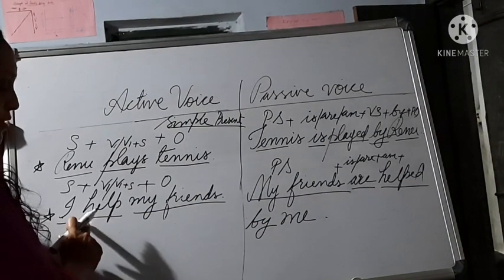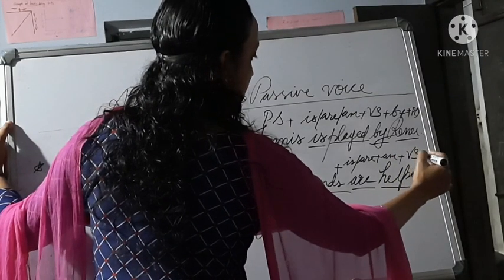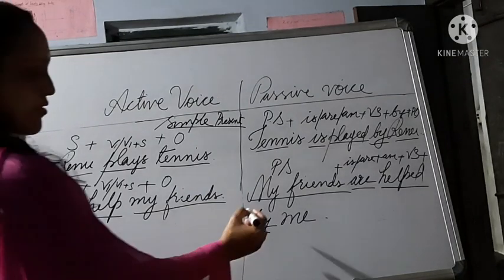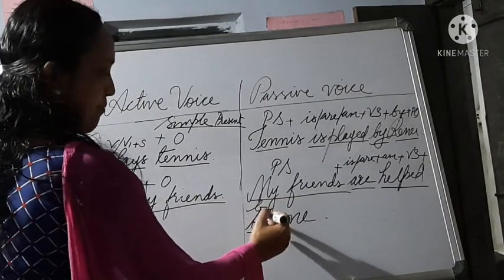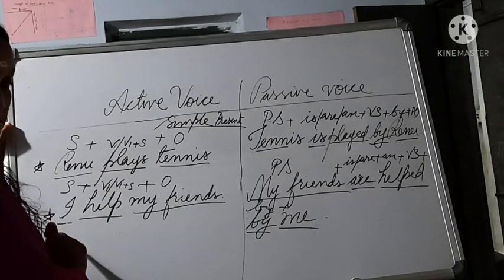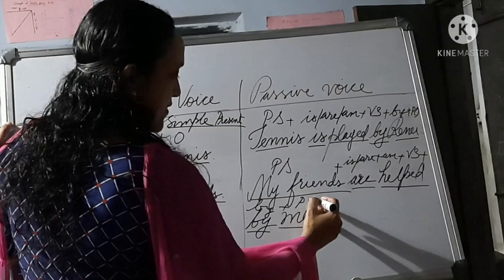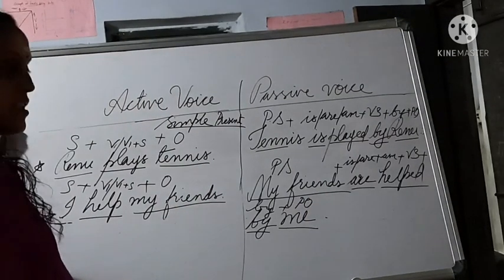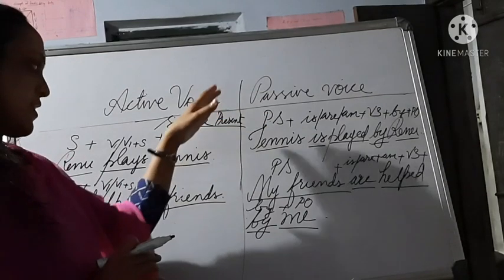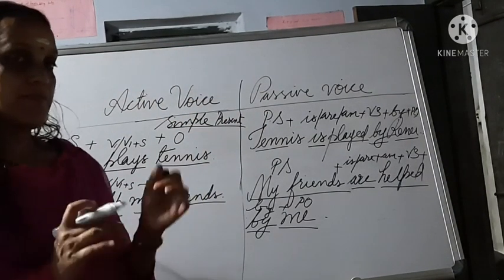What is the V3 form of this verb? Helped. So V3 form plus the special word, "by," plus, and last, the subject of the active voice, which becomes the passive object. So this is the rule.